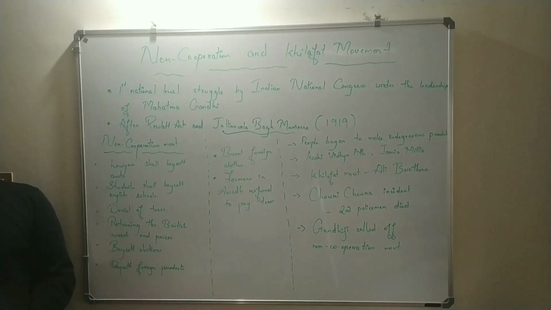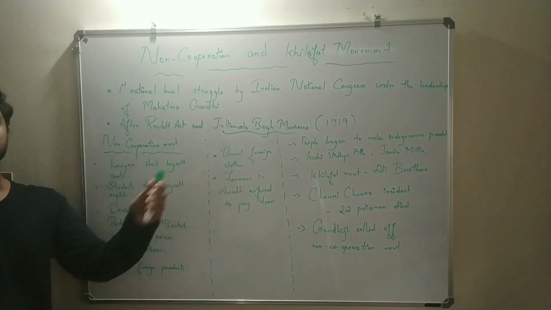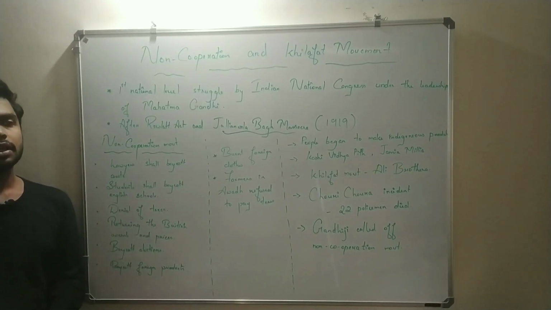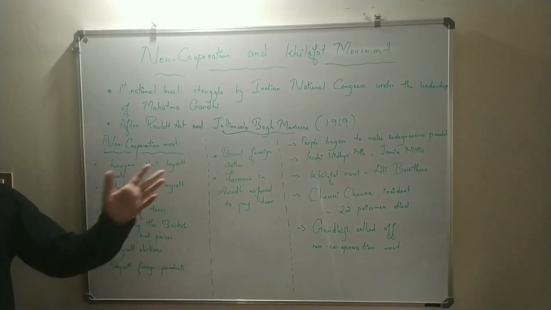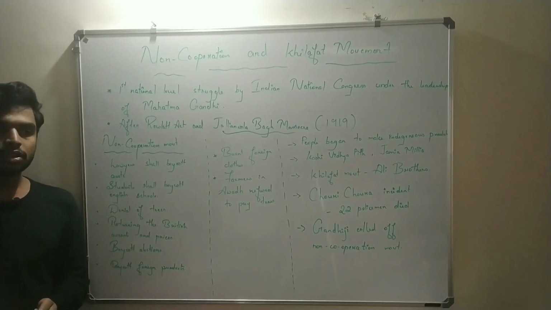So at the Jallianwala Bagh on April 13 in Amritsar, many people came, but most of them were not protesters. They had come to attend the Vaishakhi festival. Only a few of them were protesters.